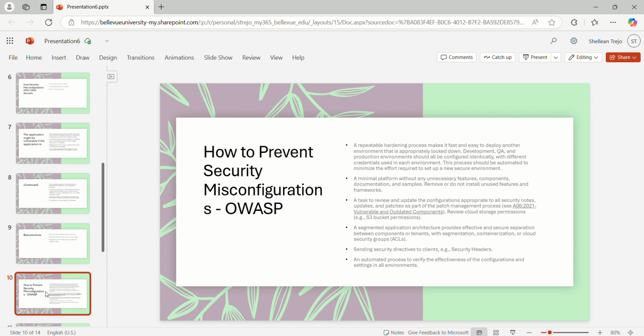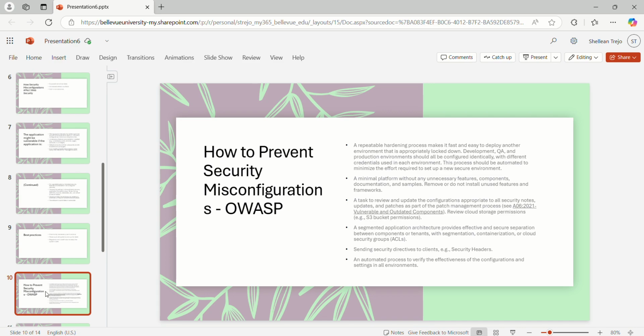This process should be automated to minimize the effort required to set up a new secure environment. Use a minimal platform without unnecessary features, components, documentation, and samples. Remove or do not install unused features and frameworks.